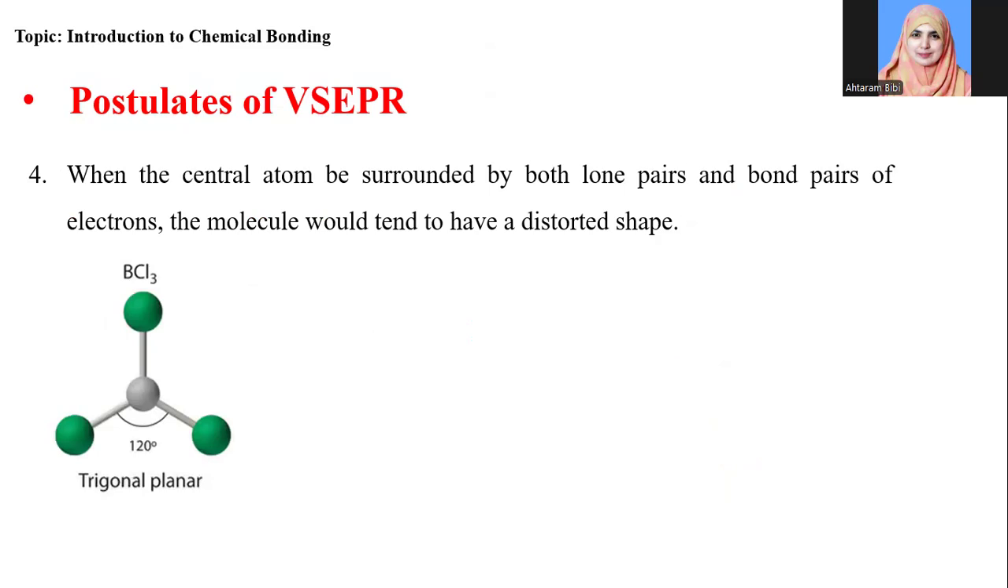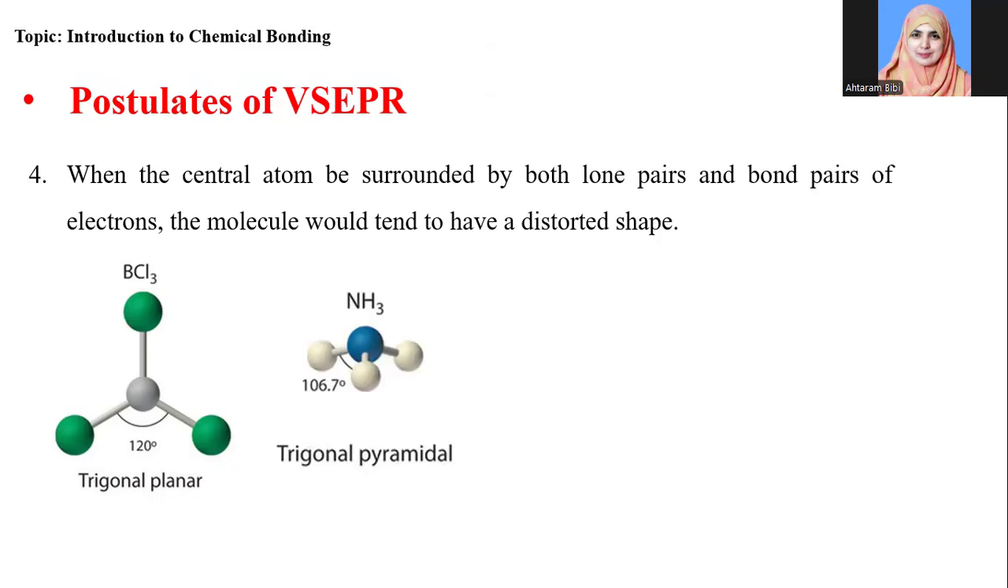Here is another example of a distorted shape of a molecule, boron trichloride. In this case, the boron is at the center and the chlorine atoms surround the boron atom, and this has a trigonal planar structure. In this case, when they are at 120 degree angles in a trigonal planar structure, then the bonded pairs of electrons have minimum repulsion.